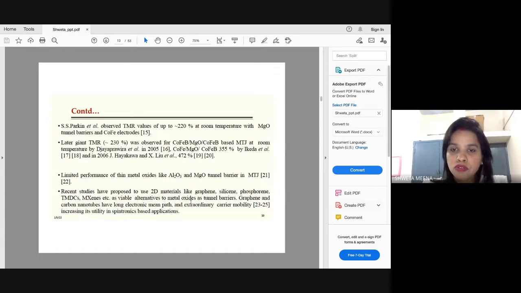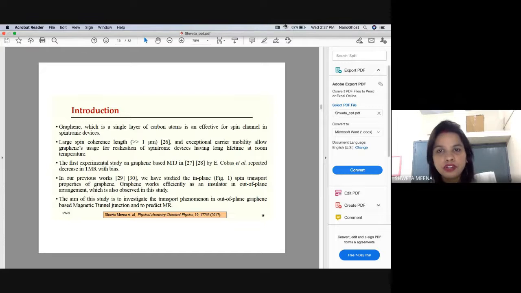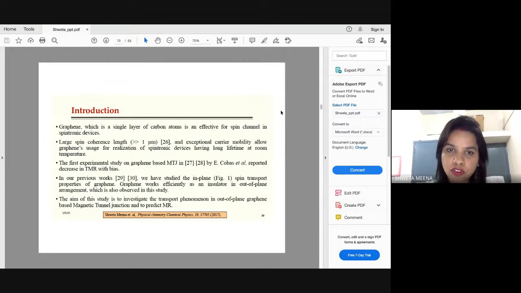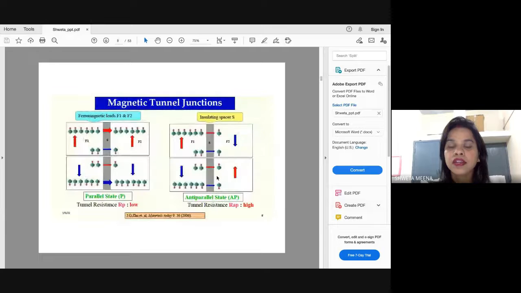Okay, fine. So in the upcoming slides, we will be discussing graphene and carbon nanotubes as materials for the insulating layer. As I mentioned, when you want to transmit spin over a distance, whatever material you are using here should be able to preserve the spin.